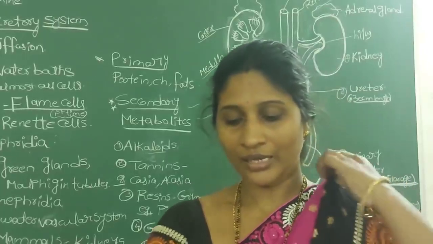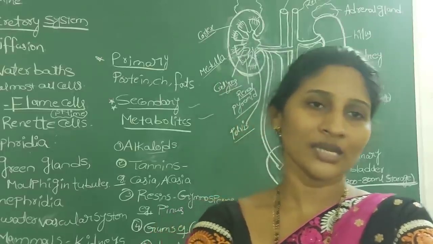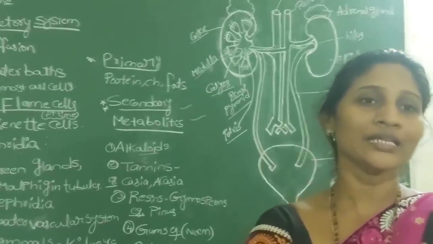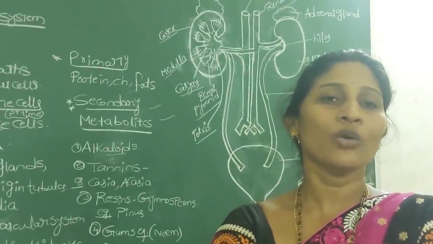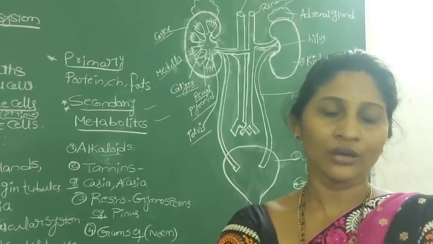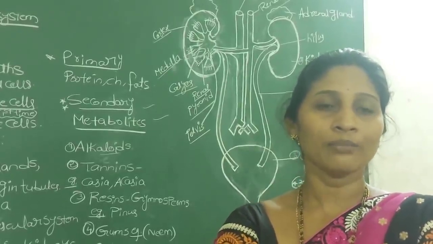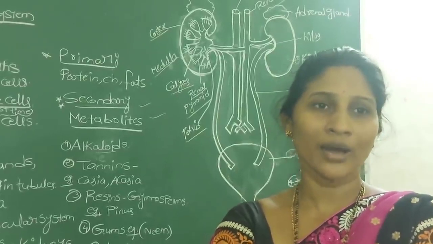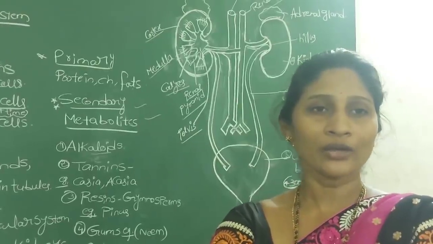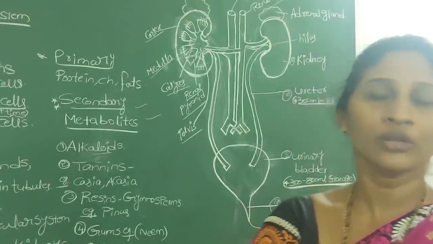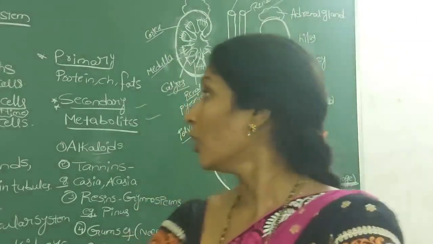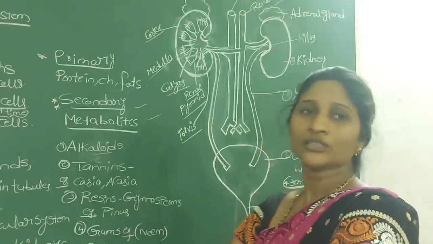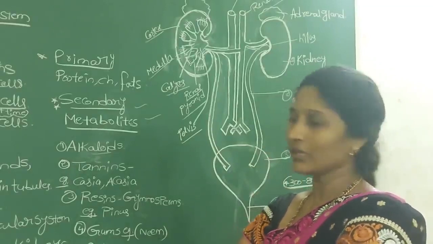Quinine is taken from the plant Cinchona officinalis, and at the same time nicotine, one more alkaloid, is present in the leaves of the plant Nicotiana tabacum. Even the neem plant or Azadirachta indica: the whole leaves, bark, stem, those all are used as secondary metabolite products. Those are the examples for alkaloids in the textbook, even the table. Just read the table, that is also very, very important.